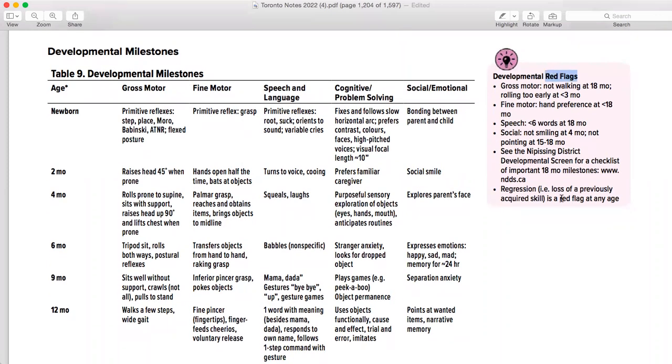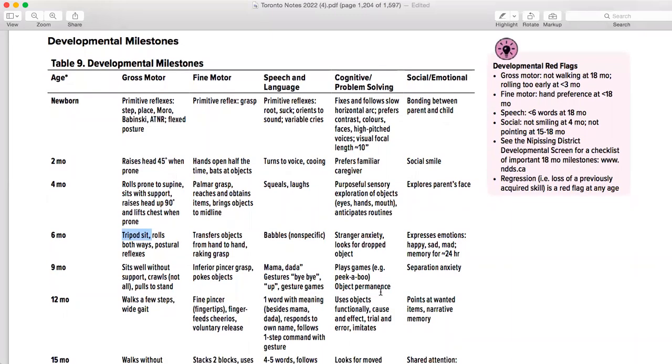And then regression, basically loss of a previously acquired skill, is a red flag at any age. Let's suppose a baby is coming at 9 months and he was able to do tripod sitting. Now he cannot even sit straight, he cannot even roll, right? So this is a regression. This is a problem at any stage. If there is a regression of any acquired skill, this is the red flag.